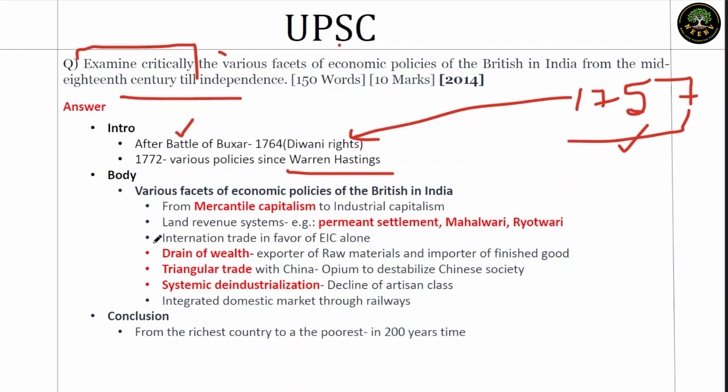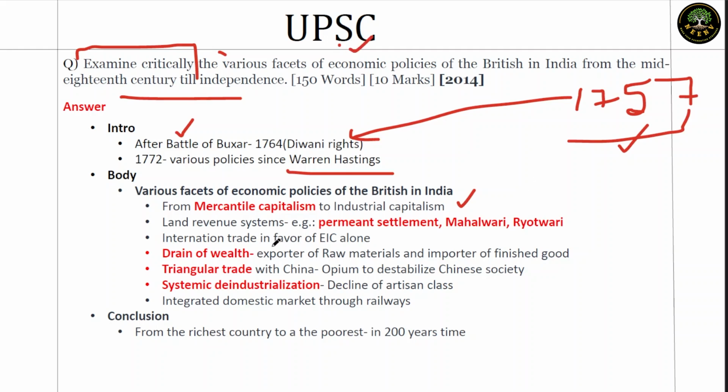In the body part, we have given 7 points. It's a 10 marker, but we have given 7 points here. First of all, from mercantile capitalism to industrial capitalism. That's the first point. Mercantile capitalism is a system where you deliberately try to increase your current account surplus through trade. They started like that, then they changed to industrial capitalism, where they will loot wealth from India, process it there, and sell it here. So that's the drain theory. This is the first point, one facet of the British economic policy.